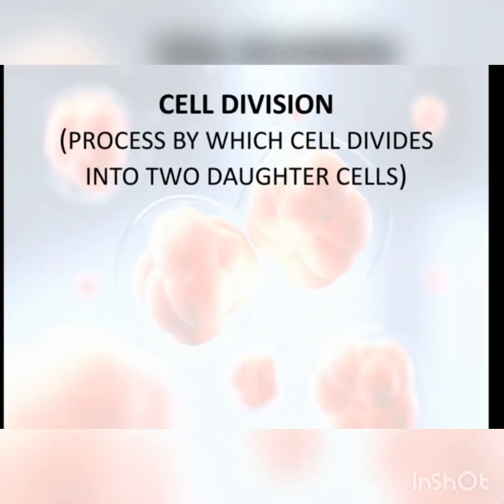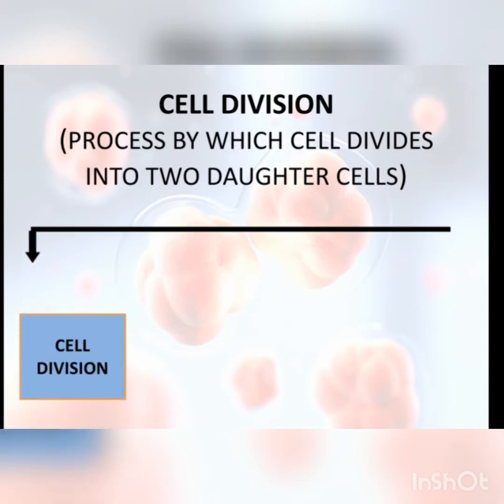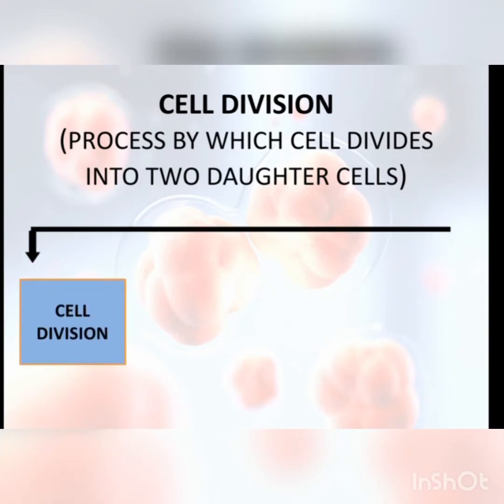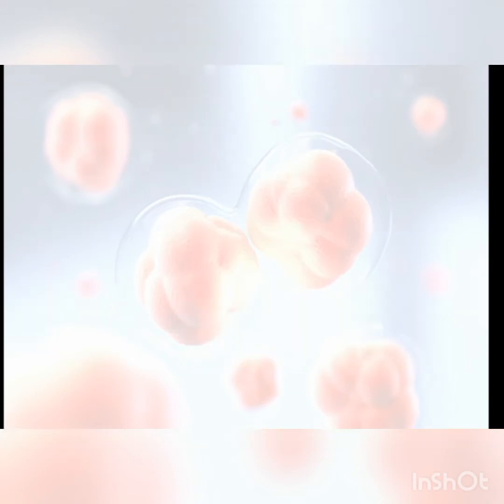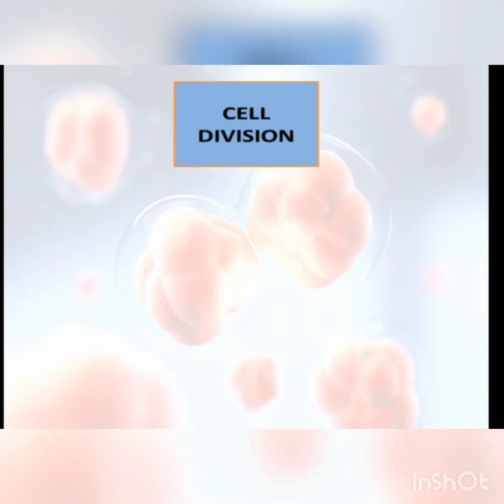In this chapter, cell division, first of all, there is a definition of cell division: it is a process by which a cell divides into two daughter cells. This is the definition. After the definition, in this chapter, we will study cell division in detail. Then we will move toward heredity, and thirdly, we will study the basis of heredity. First of all, cell division.